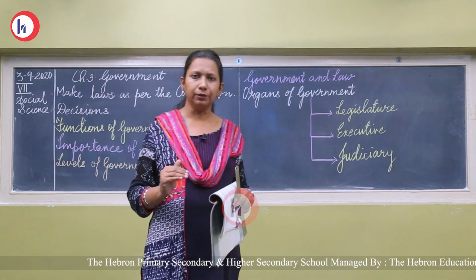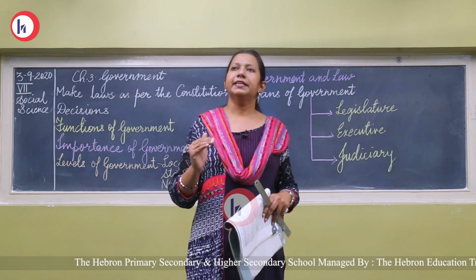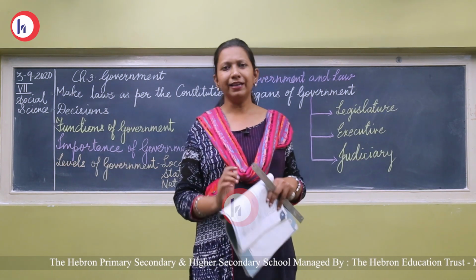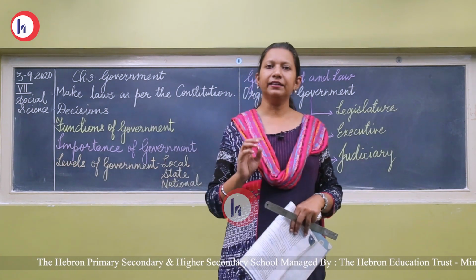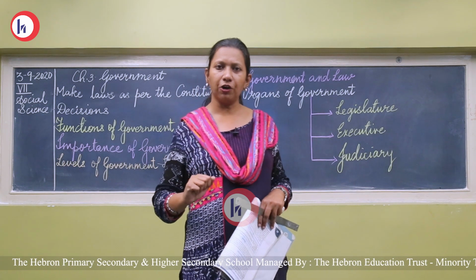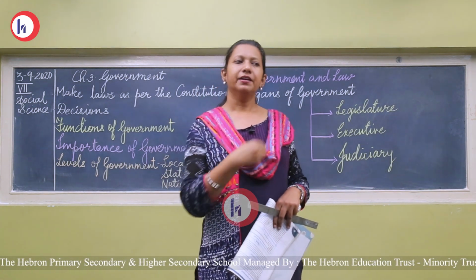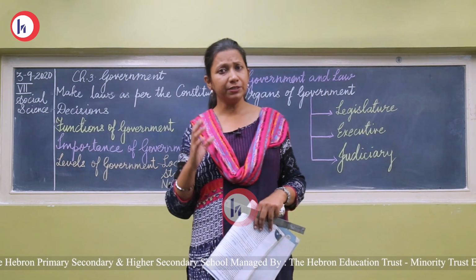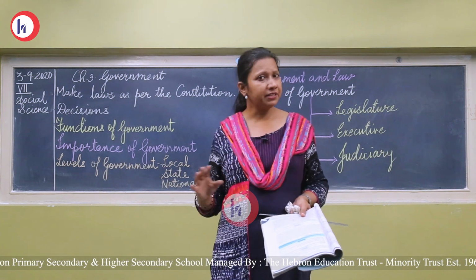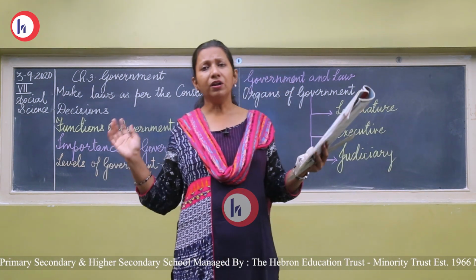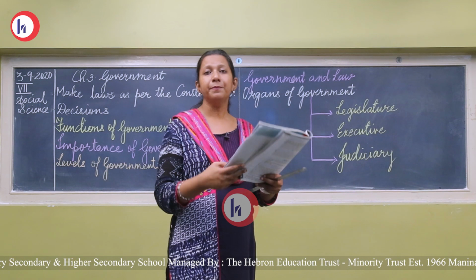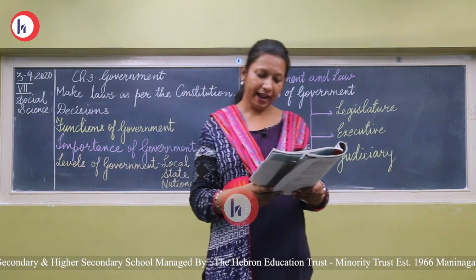Suppose you are coming to school and all these years you are in the noon shift. The noon shift starts at 12:35, right? If for 6th standard I give 12:35, for 5th standard I give 12 o'clock, and for 4th standard I give a reporting time of 1 o'clock, and prayer starts at different times, recess at different times, could the school function smoothly? No, there will be a lot of chaos and confusion. Smooth administration won't be maintained. For this purpose, all the Indian states are combined into one country. The constitution has combined all the states for smooth functioning and administration.